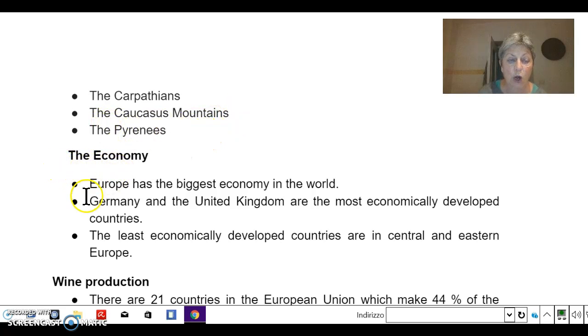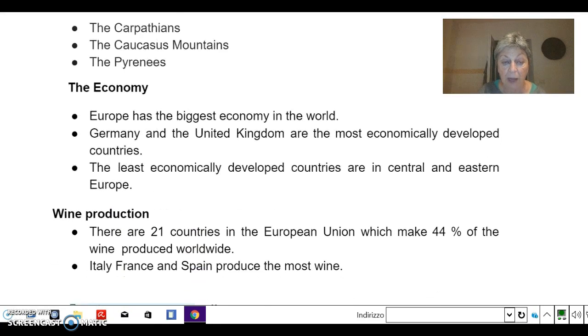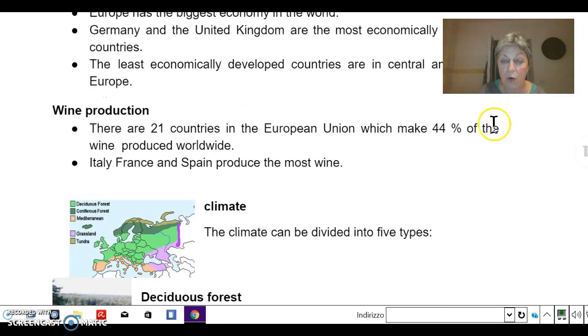The economy. Europe has the biggest economy in the world. Germany and the United Kingdom are the most economically developed countries. The least economically developed countries are in Central and Eastern Europe. Wine production. There are 21 countries in the EU which make 44% of the wine produced worldwide. Italy, France and Spain produce the most wine.